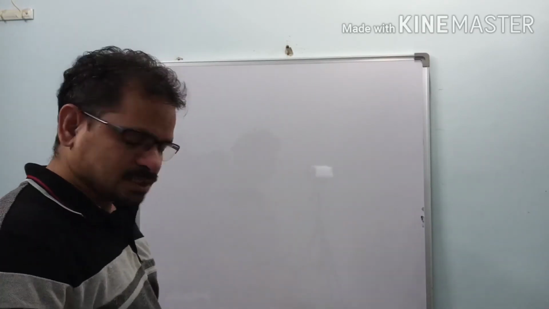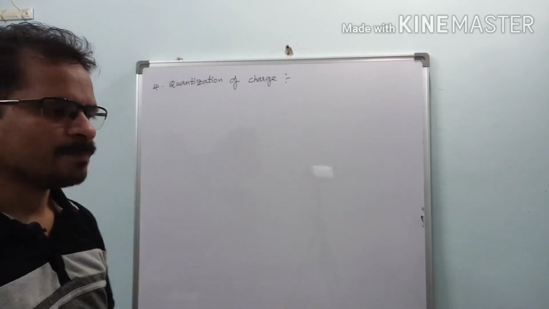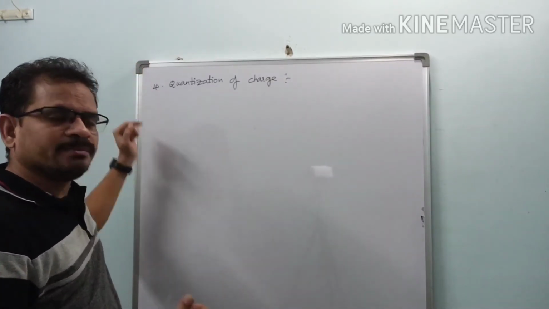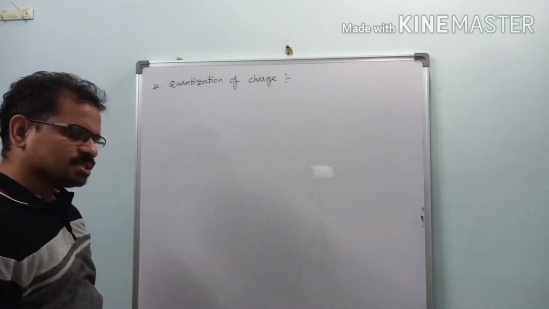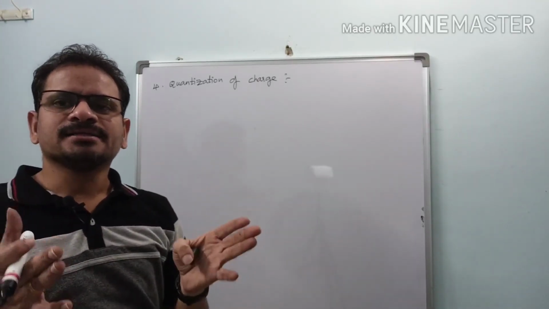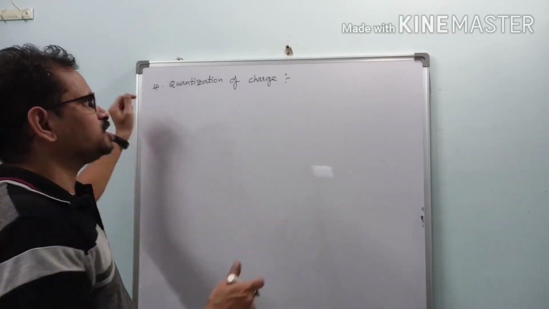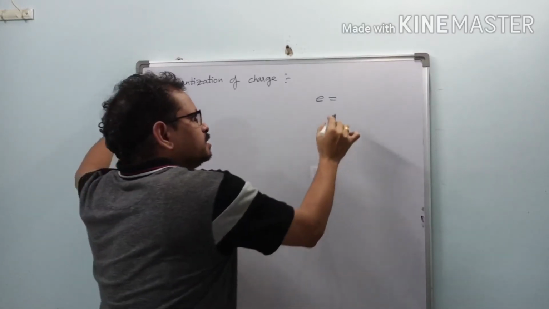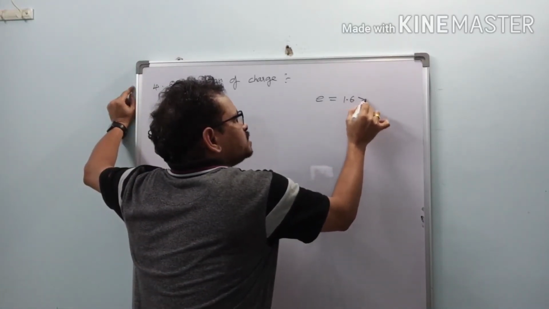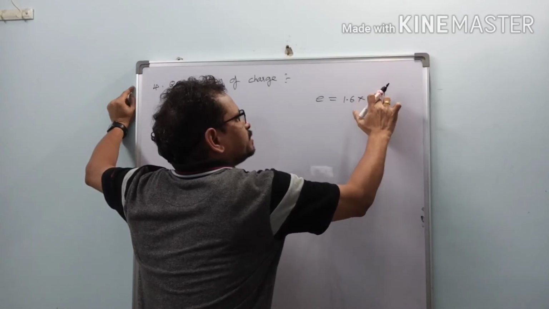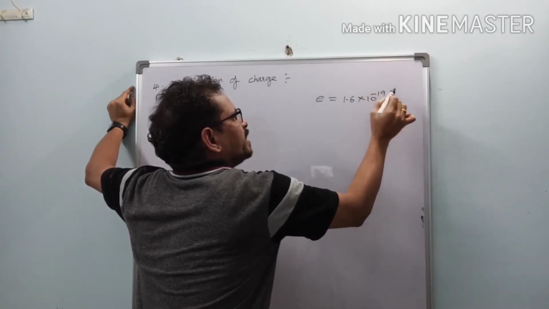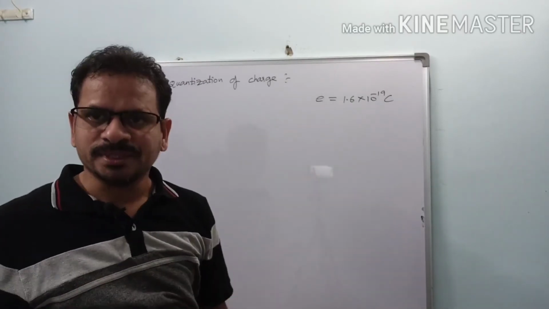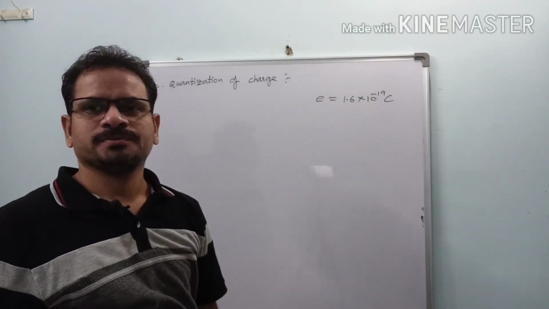Okay, now let us see the next one, quantization of charge. What do you mean by quantization? See here, what is the fundamental charge that exists in this universe? The fundamental charge is nothing but the charge on an electron. Its magnitude is given by 1.6 into 10 power minus 19 coulombs. There is no charge smaller than this charge in our universe. So this is the fundamental charge.